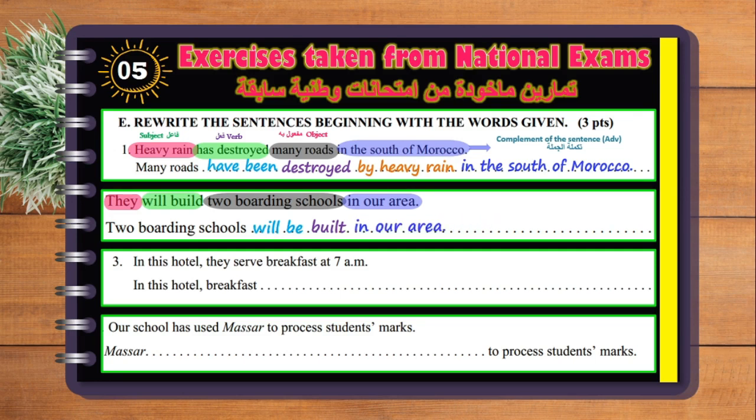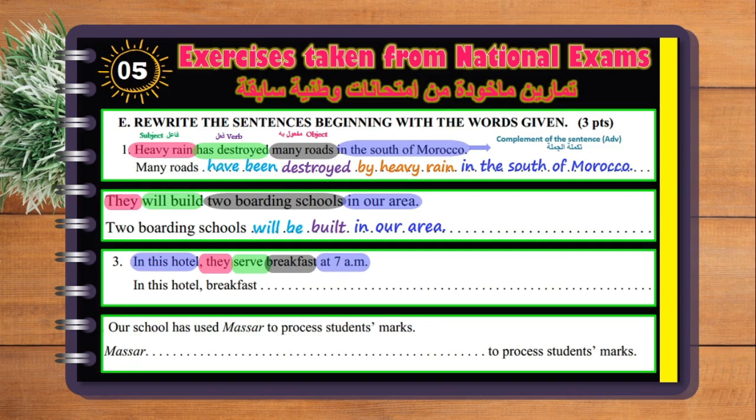Number 3: in this hotel they serve breakfast at 7 a.m. So what is the subject? It's they, the verb is serve, breakfast is the object. In this hotel is an adverb of place, and then we have at 7 a.m., which is a complement or an adverb as well.